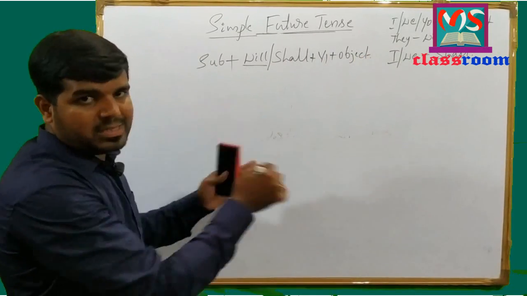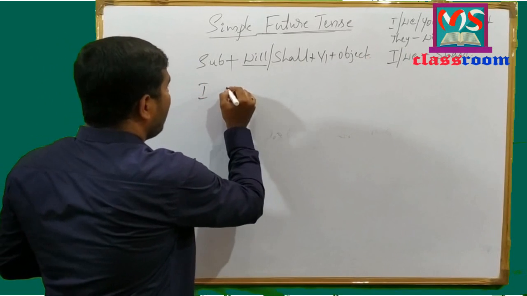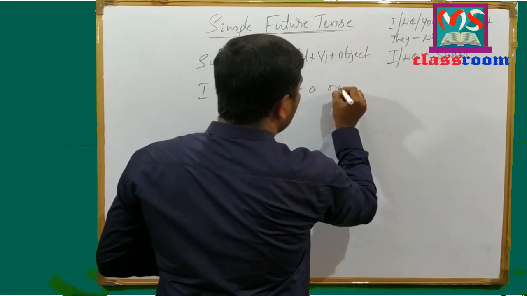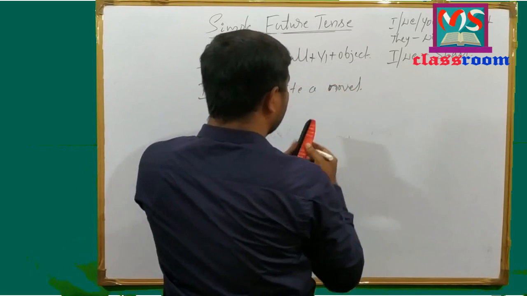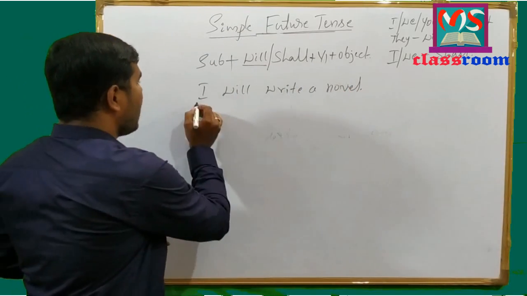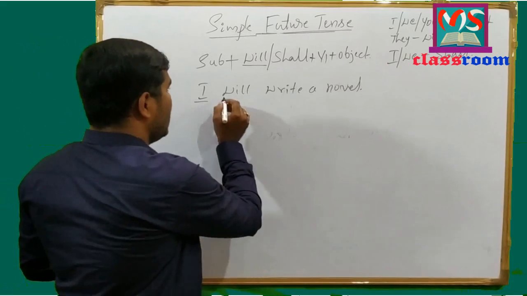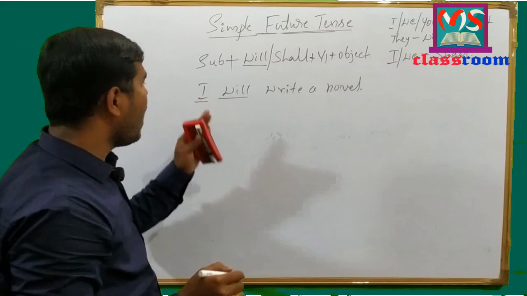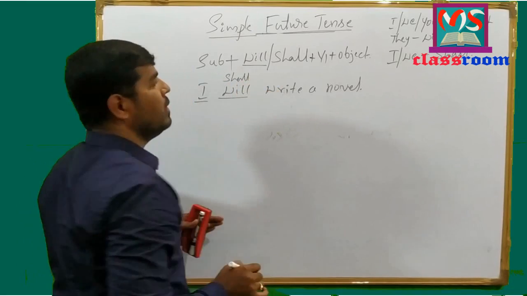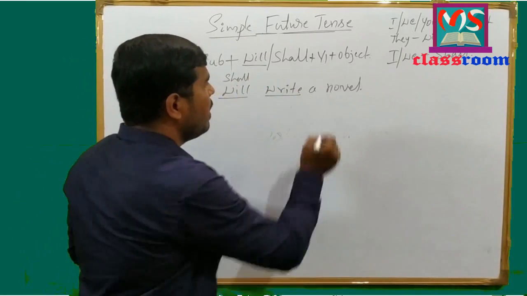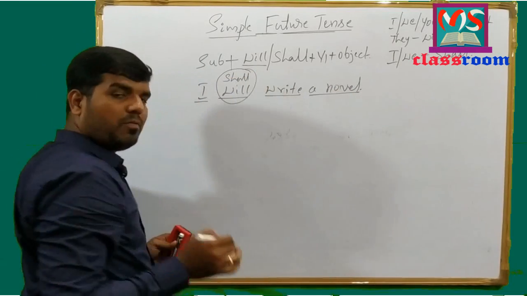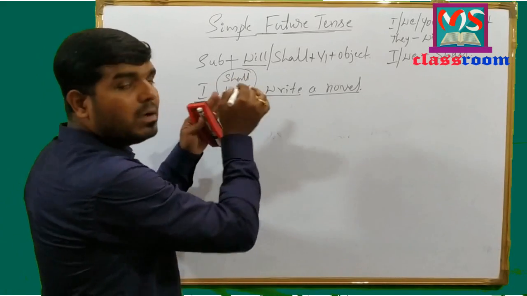And let us move to examples now. I will write a novel. Here I is first person singular subject, and with first person singular I have used modal auxiliary will, or also we can use shall as a modal auxiliary, and write is present form of verb, a novel is object. Look at here in the sentence, shall or will indicates the future time.